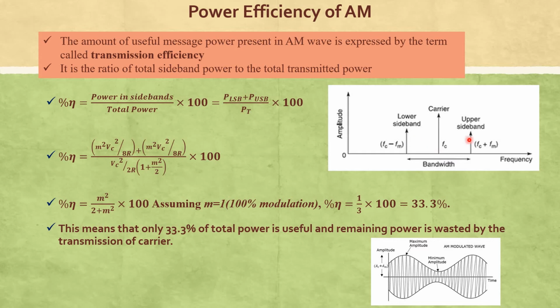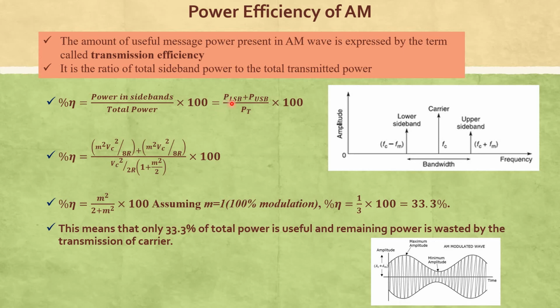Out of these three, the lower sideband and upper sideband carry the information; the carrier does not carry any information. That's why the numerator is the power in sidebands divided by total power, multiplied by 100 to get a percentage.